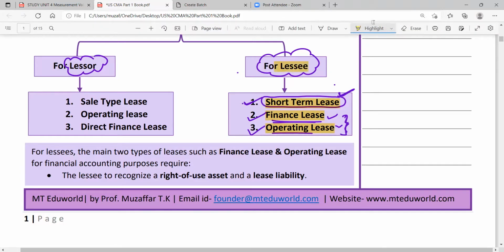This was from the lessee point of view. Now we'll talk from the lessor point of view. From the lessor point of view, there are again 3 types of leases. First one is sale type lease, second one is operating lease, and third one is direct finance lease. Sale type lease is the finance lease for lessor, operating lease is operating lease for lessee, and direct finance lease is a different thing.